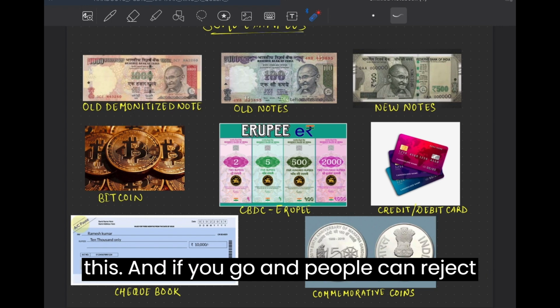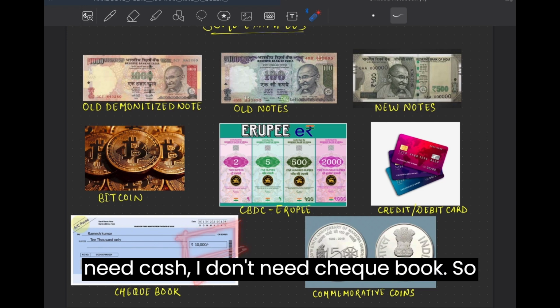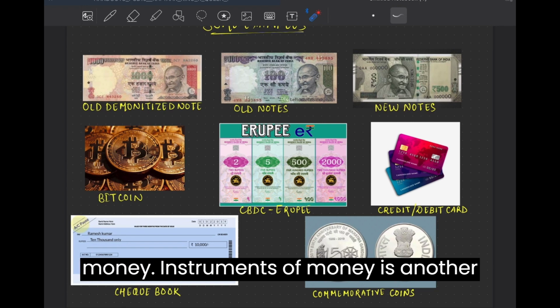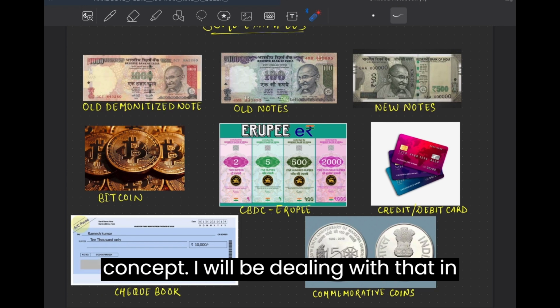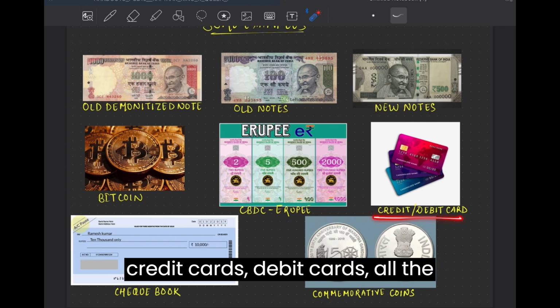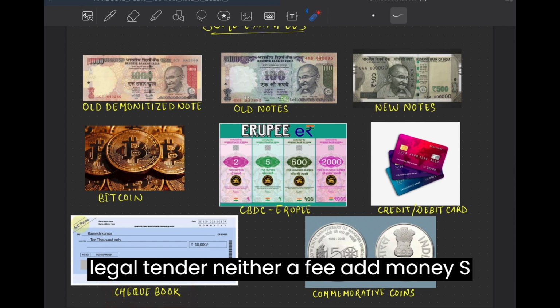Then only you can use this. And people can reject your checkbooks, they can say that I need cash, I don't need a checkbook. So first of all, they are not money in itself. They are known as instruments of money. Instruments of money is another concept. I'll be dealing with that in some other video if you want. Hence, these credit cards, debit cards, all the plastic money, checkbooks are neither a legal tender, nor a fiat money.